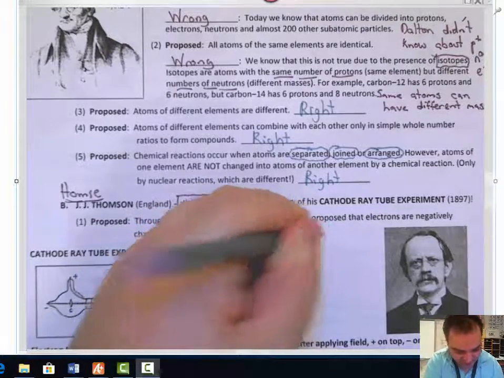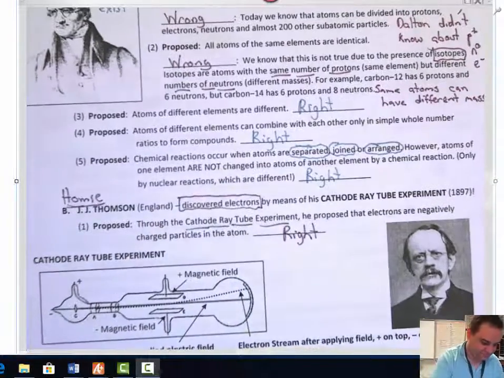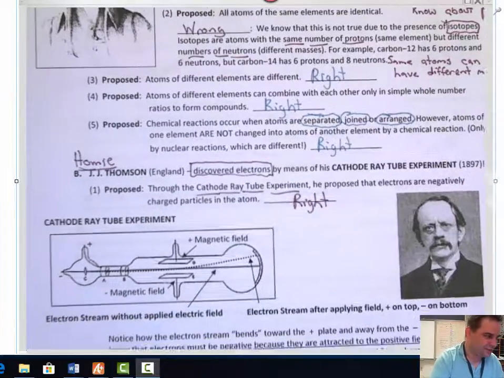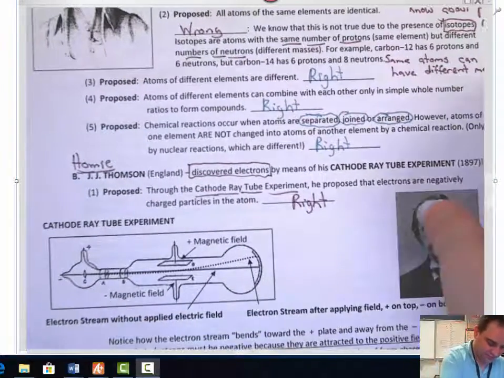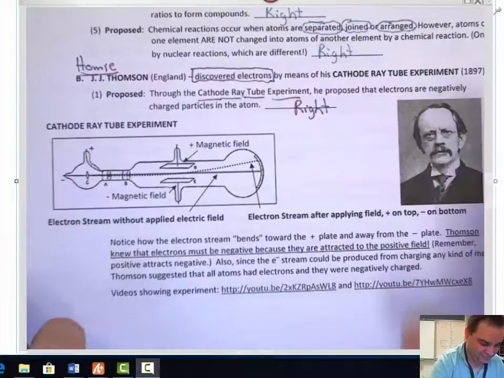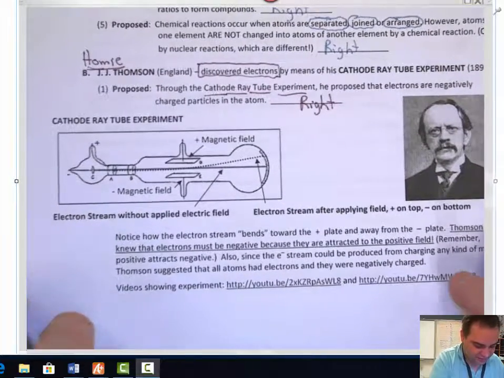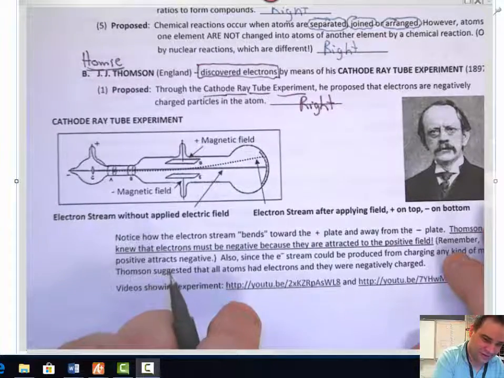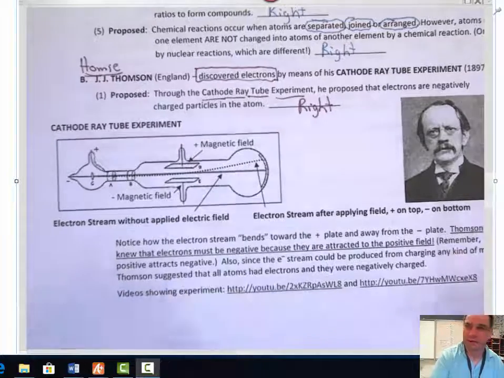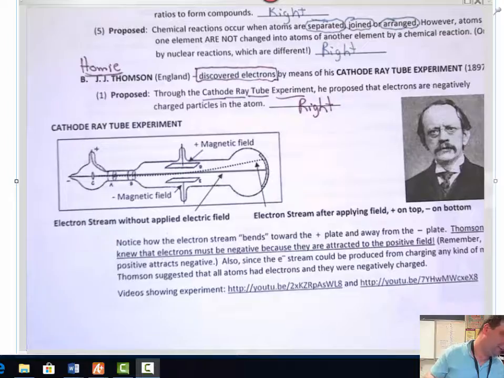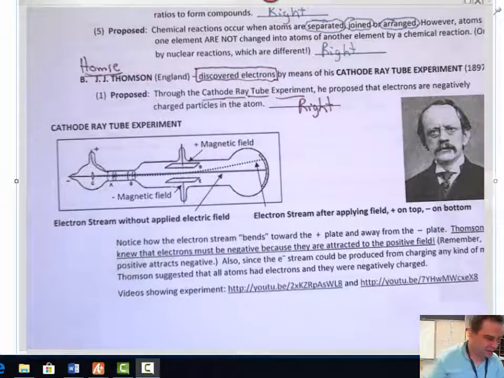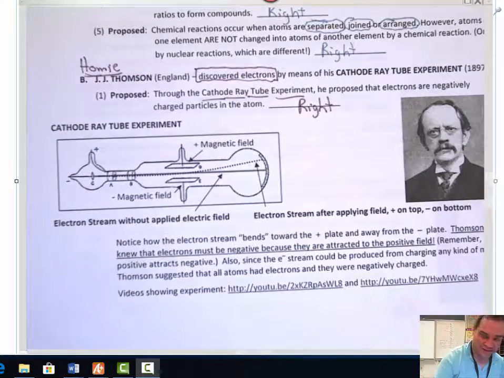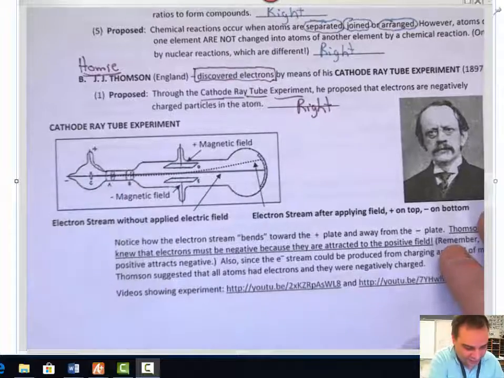So I'm going to write down right. Okay? So how the cathode ray tube experiment existed here. Okay? So he took some particles and he shot them through the cathode ray tube. Now cathode ray tubes, they're hard to find anymore. They used to be in those old big box TVs. Yeah, we don't have those big box TVs anymore. Now we got those flat screen things. But yeah, there used to be cathode ray tubes.